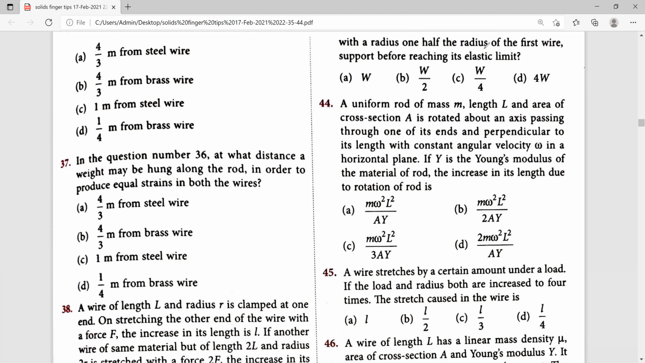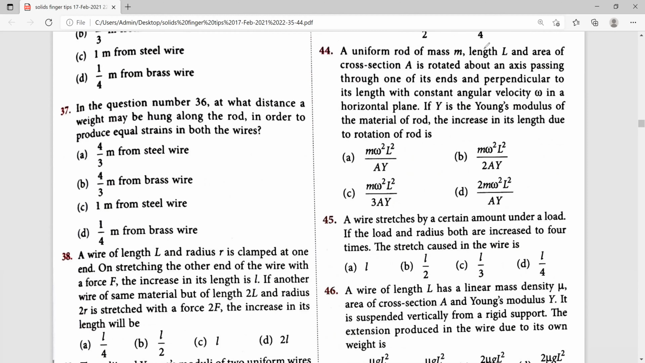Next, 44th one. A uniform rod of mass M, length L, area of cross section A is rotated about the axis passing through one end of its end and perpendicular to its length with constant angular velocity omega in horizontal plane. If Y is the Young's modulus of the material of the rod, which equation gives the increase in its length due to rotation of the rod, they have asked. So here we are solving by using the integration method. So for 44th one, C1 is the right answer.